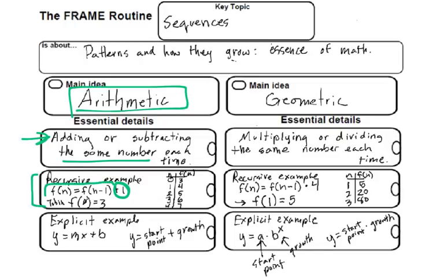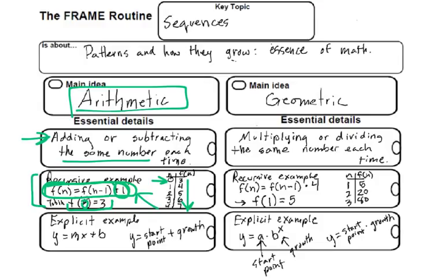Now, there's a second part to our recursive example, because with just this piece we don't know where to go. We don't know our previous number, so you have to give it a starting point. So that's what this f of 0 equals 3 means. That's the starting point. That's the first part, and then using this we can go down here with that on the table.